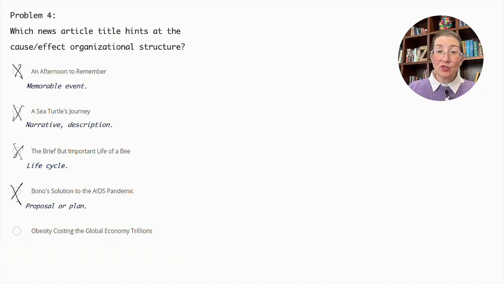The correct answer here is Obesity Costing the Global Economy Trillions, which clearly implies a cause-effect relationship by indicating that obesity, the cause, leads to significant economic costs, the effect. Therefore, Obesity Costing the Global Economy Trillions is the correct answer here.